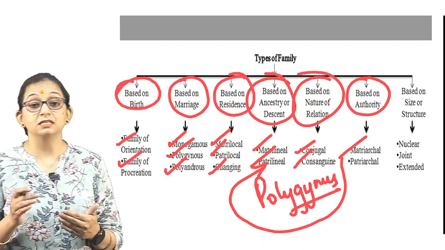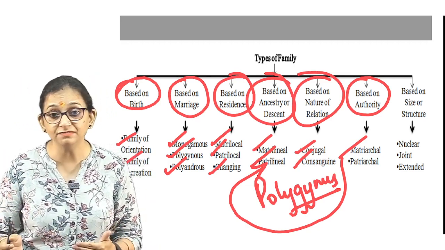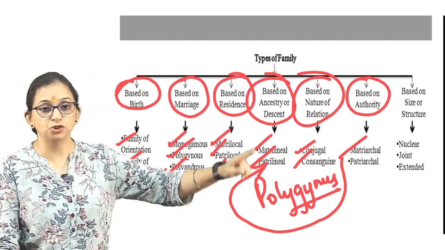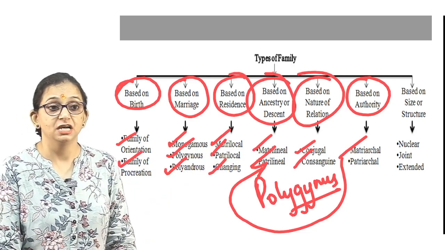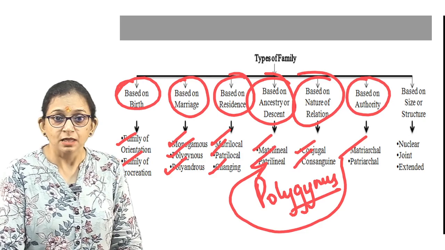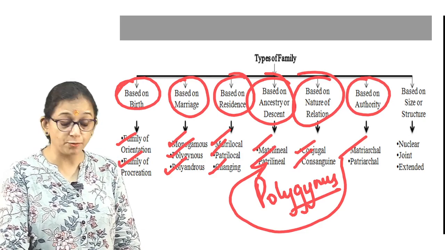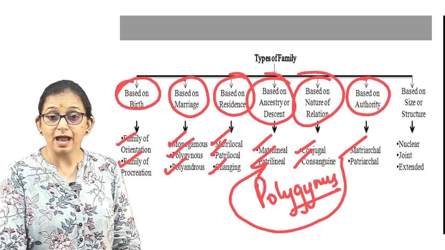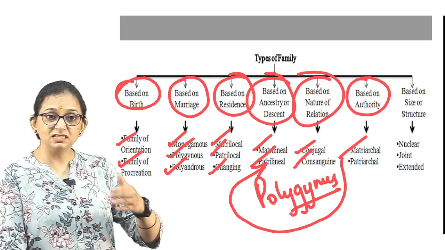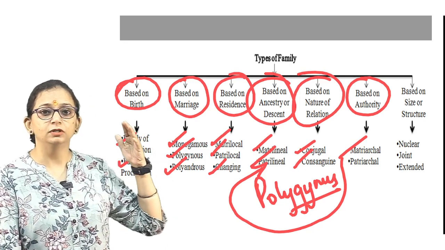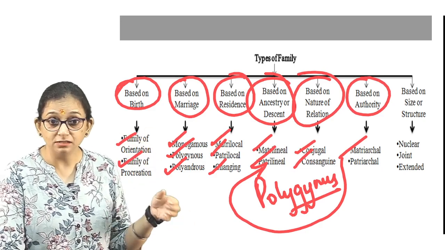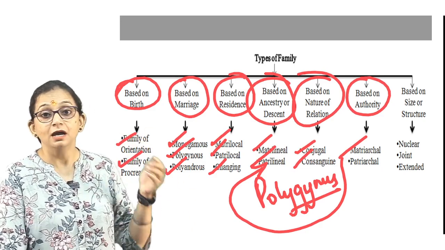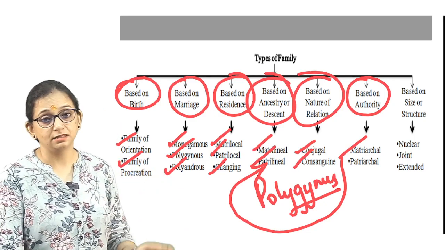After marriage, the husband resides in the house of the wife, and the descent is traced through the mother's side. The children are brought up in the mother's house. This is found in many parts of Africa, Ceylon, Latin America, and in India among the Khasis and the Garos.